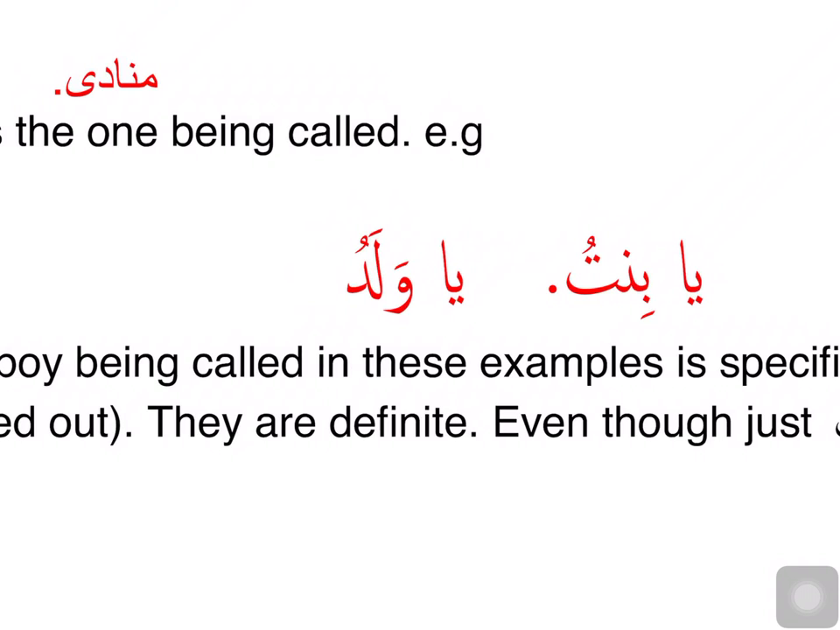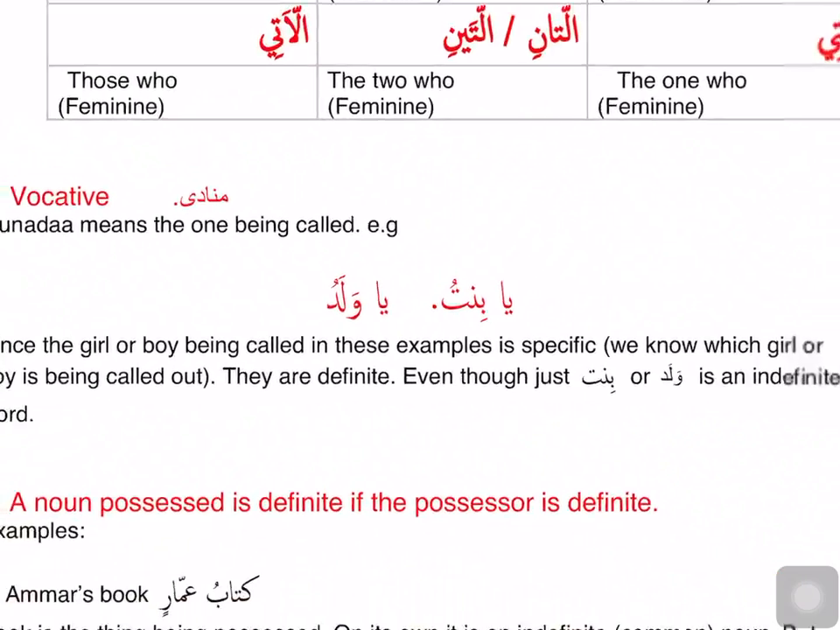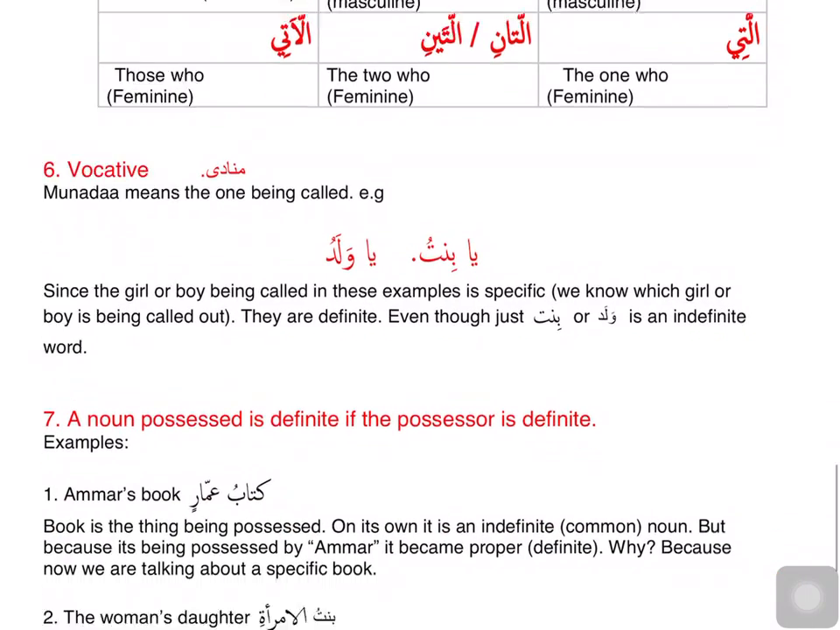Similarly, ya waladu, the word walad is a nakira word, but because it is a munada, because it is being called out, we see the harf of nida before it, we see only one dhamma on it, so the word walad is ma'rifa because it is munada. That's one category that makes an ism ma'rifa.